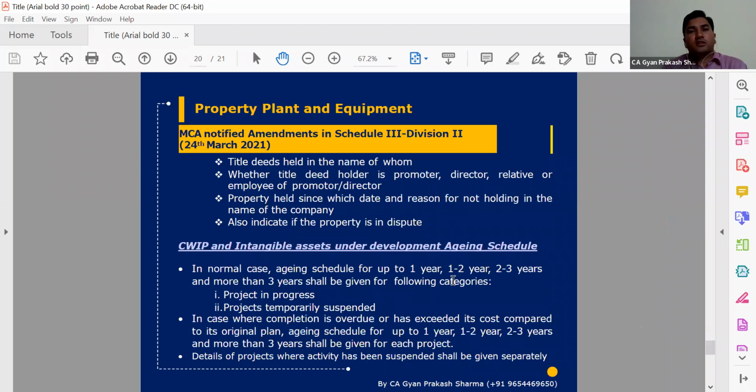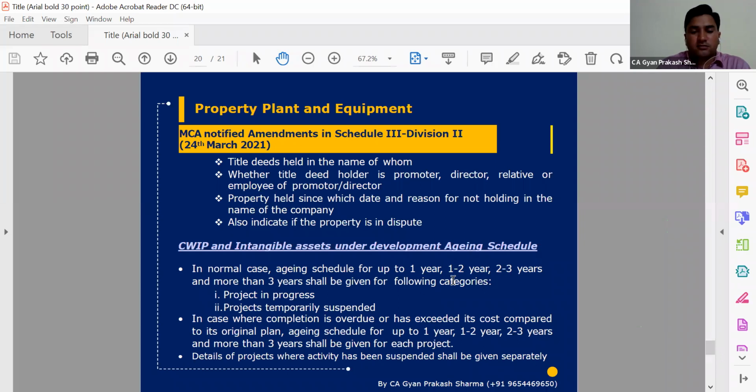And some more things which are not part of Ind-AS 16 directly but are linked to this Ind-AS are part of the Schedule 3 changes. Though we know Schedule 3 prescribes the ageing of CWIP, and for intangible assets also we need to give it. But CWIP is governed by Ind-AS 16 because that is the capitalization part.